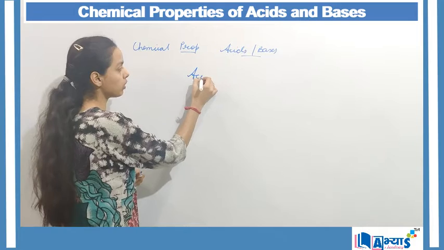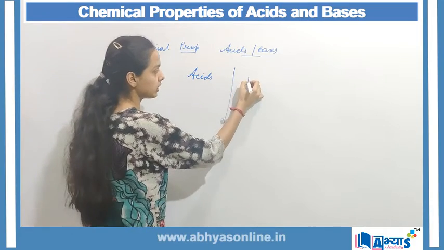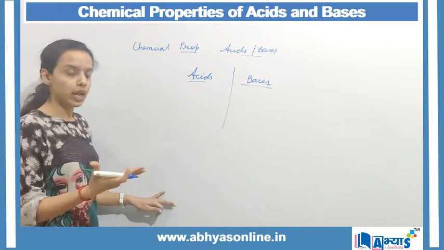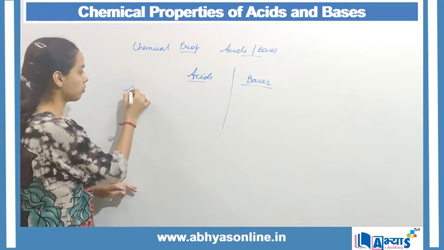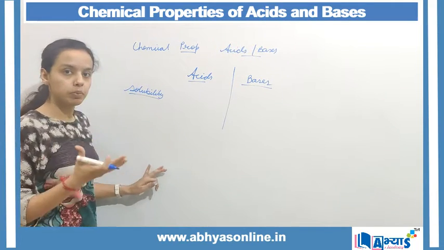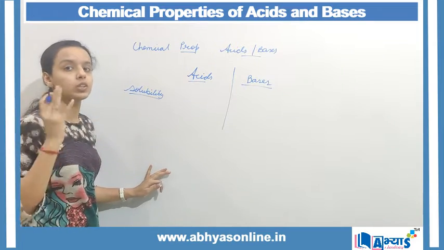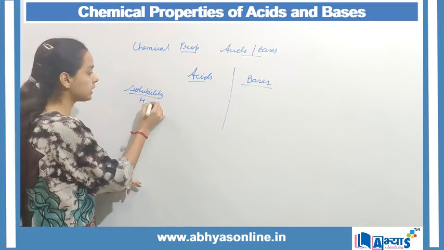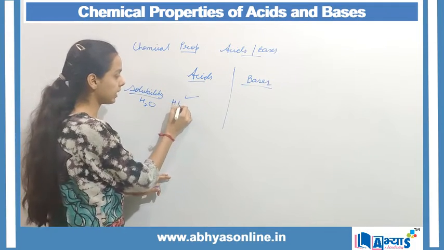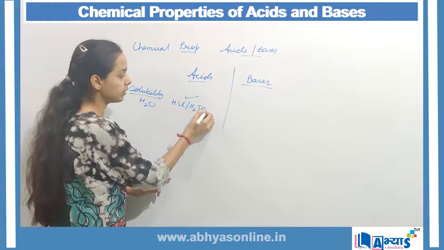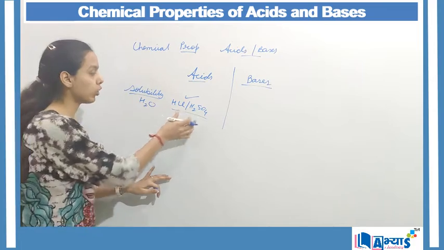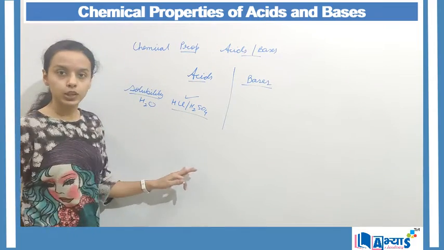When we talk about acids and bases, the first point of comparison between these two types of compounds is their solubility. When it comes to solubility, especially in water, because water is a universal solvent, all the acids are soluble in water. For example, hydrochloric acid, HCl, and sulfuric acid, H2SO4. Almost all acids are soluble in water. This was the case of acids.